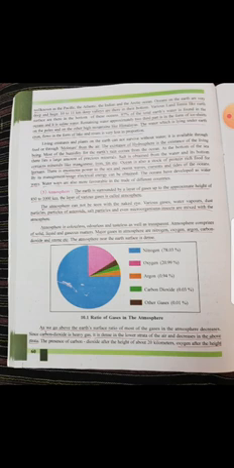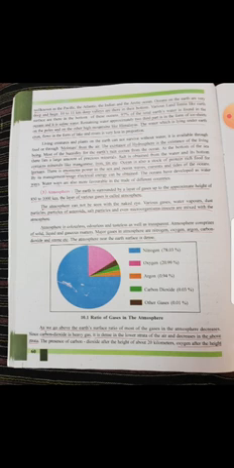Major gases in the atmosphere are nitrogen, oxygen, argon, carbon dioxide and ozone, etc. These are the gases that are found in the atmosphere. The atmosphere near the Earth's surface is dense. So near the Earth's surface, the atmosphere is dense and thick.